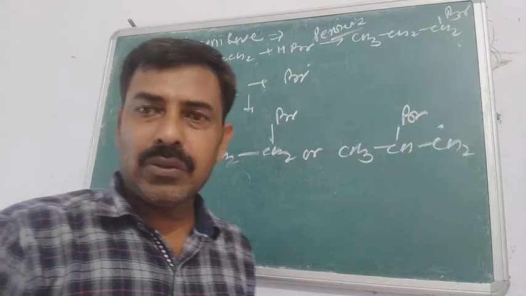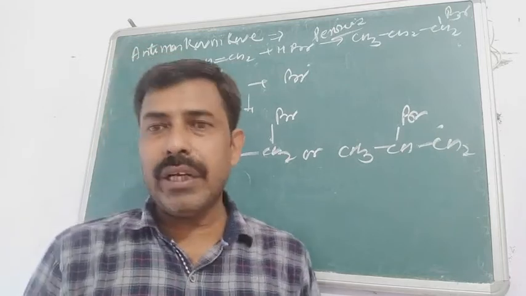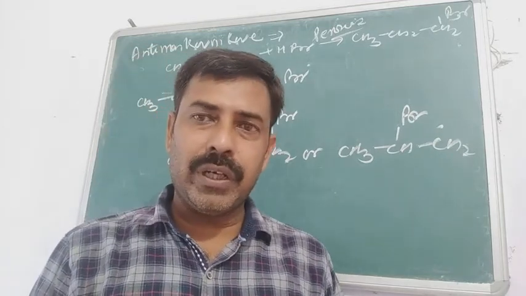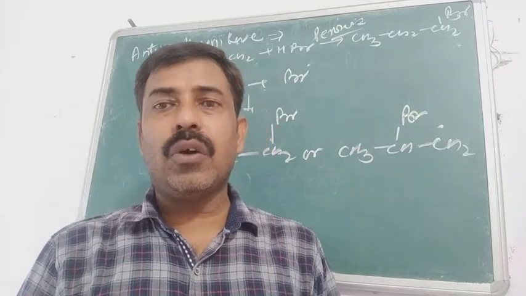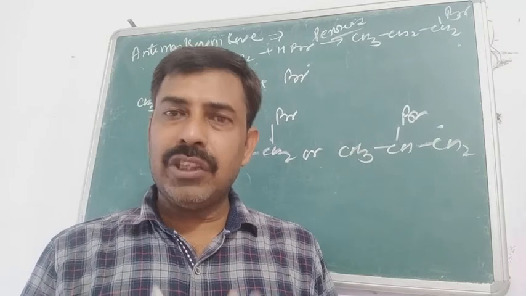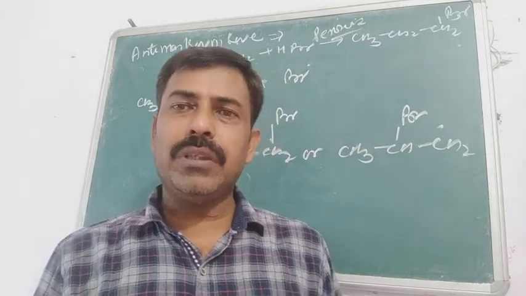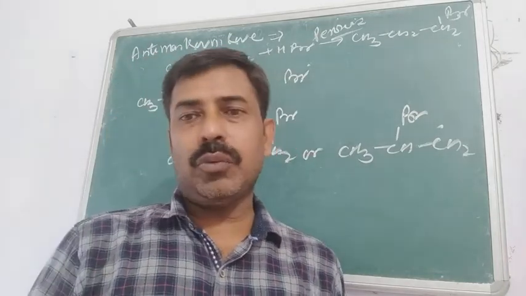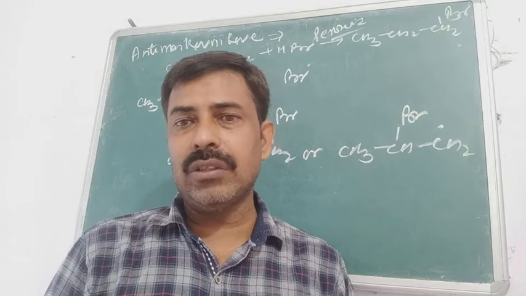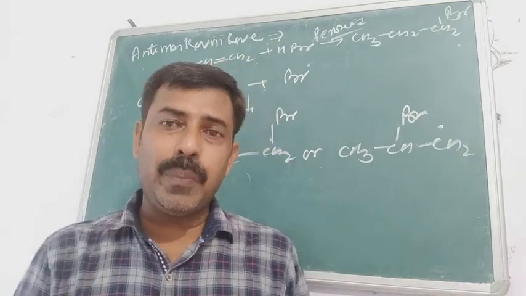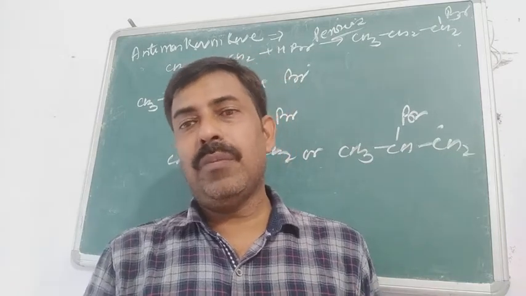Again, in the previous case we have seen that there were 2 carbocations and we discussed the stability of the carbocation. Here 2 free radicals are there. How will you discuss the free radicals? Free radicals are species which are electron deficient by nature, and these electron deficient systems are stabilized by the plus I effect. That means the stability of free radicals can be seen in the same way as in the case of the carbocation. So again, secondary free radicals are more stable than primary free radicals, and tertiary are the most stable among primary, secondary and tertiary.